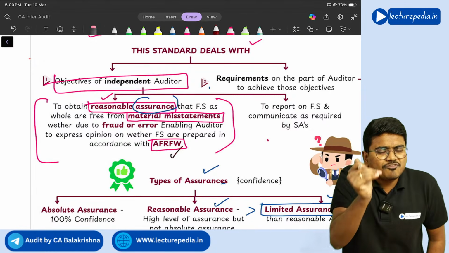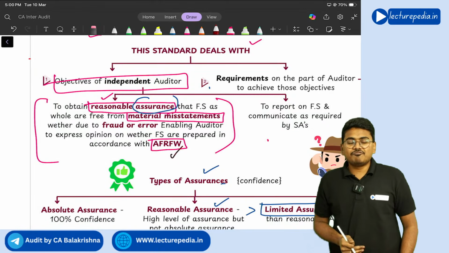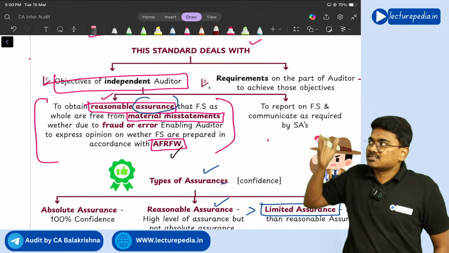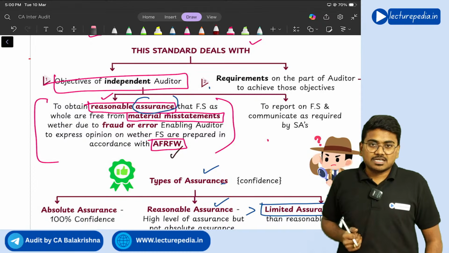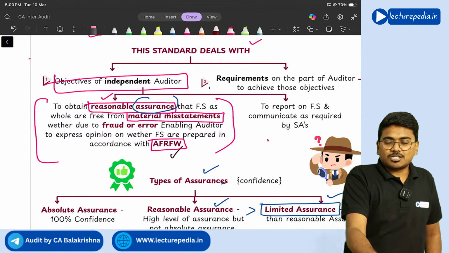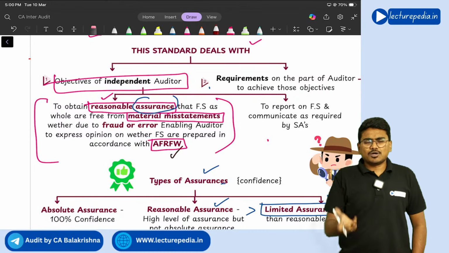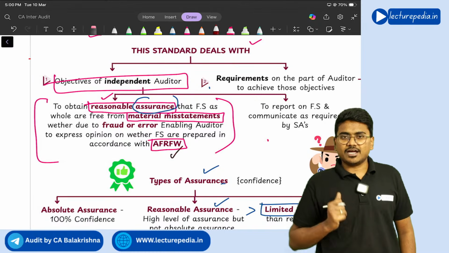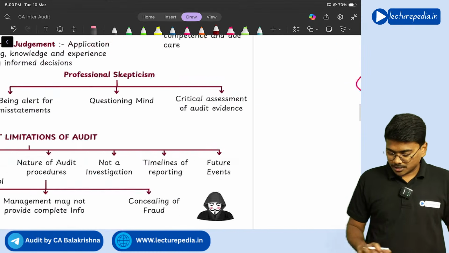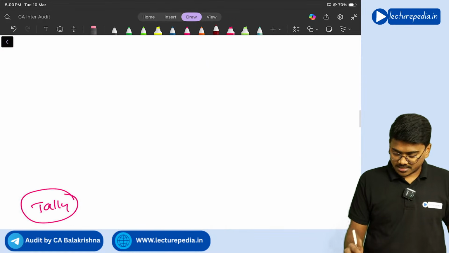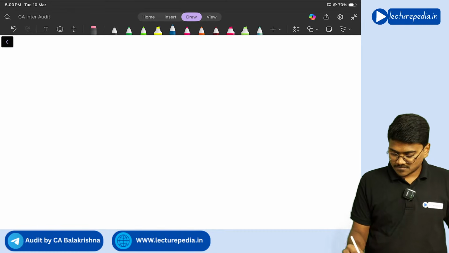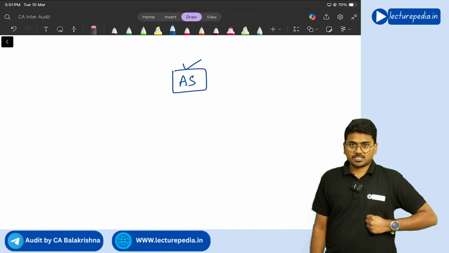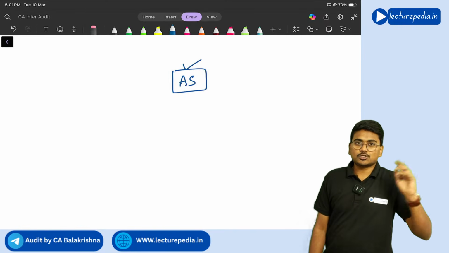First of all, what is meant by framework? Framework means nothing but a set of rules and regulations, certain guidance that has been given. If the framework is related to financial reporting, you will call it a financial reporting framework. Some examples: accounting standards, Indian accounting standards, these are nothing but financial reporting frameworks. Correct or not? So, for example, any accounting standard you take, it will contain four things. Let's say, for example, the accounting standard related to inventory.